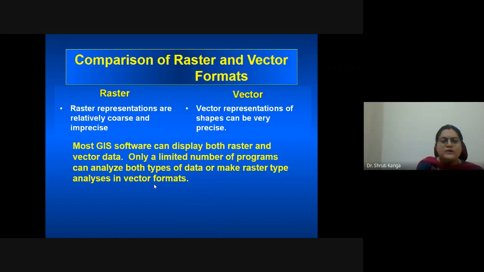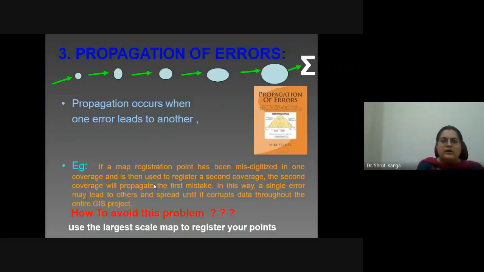Now few models are there which can be performed on raster, so you need to convert your vector into raster, and some programs are there which can be performed only on vector data. So in that case you have to again convert your raster data into vectorized form.